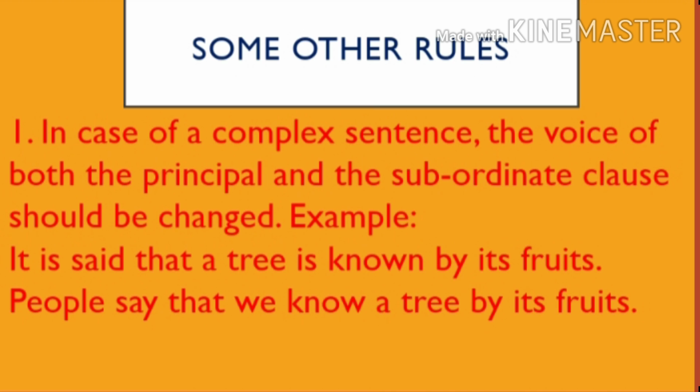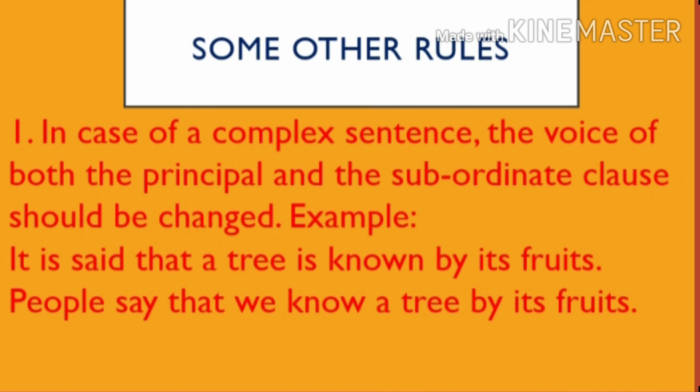Let us look at some other rules. In case of a complex sentence, the voice of both the principal and the subordinate clause should be changed. Okay. So the example is, it is said that the tree is known by its fruits. So what happens in a complex sentence? There is one principal clause and one or more subordinate clauses. So when you are changing from active to passive or passive to active, you have to change both the parts, right?